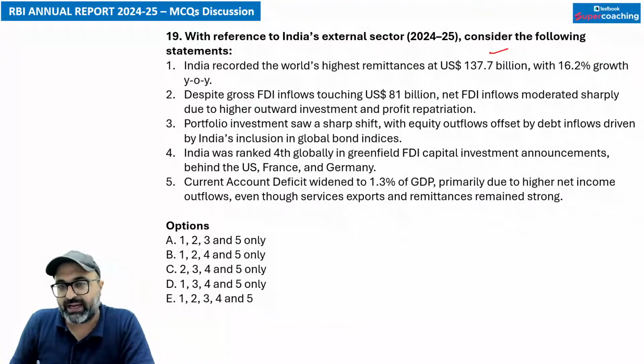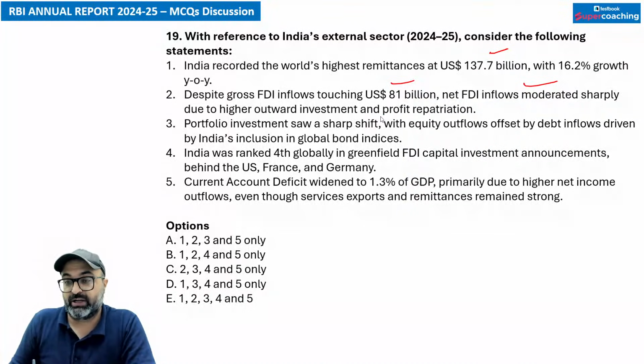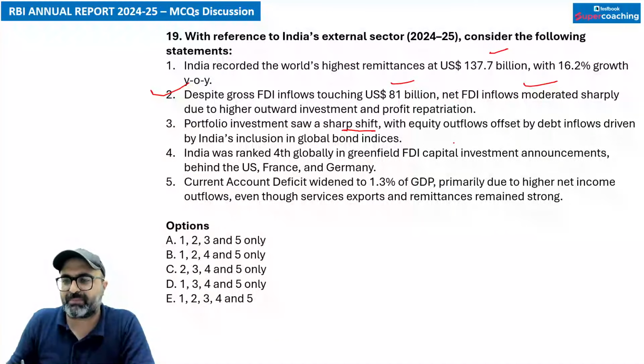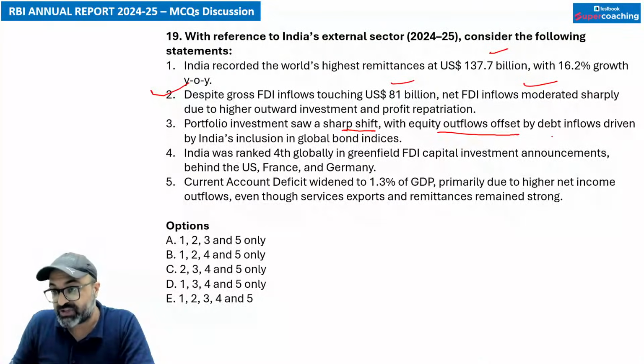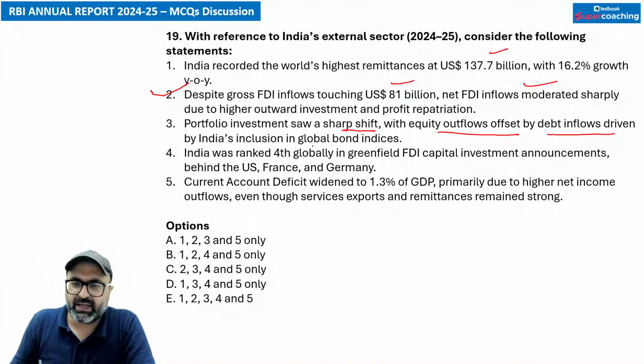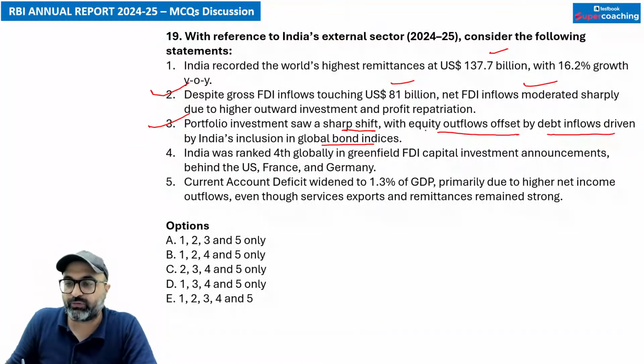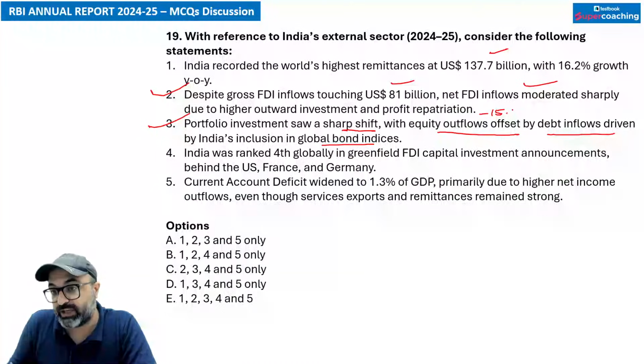That is true. Despite gross FDI inflows touching $81 billion, the net FDI moderated sharply due to higher outward investment and profit repatriation. That is correct. Portfolio investment has witnessed a sharp shift with equity outflows offset by debt inflows driven by India's inclusion in the global bond indices. That is absolutely correct. कैसे कि सर अगर आप इक्विटी आउटफ्लो की बात करेंगे दैट इज -$15.7 billion, और अगर आप डेट इनफ्लोज की बात करेंगे सो दैट इज पॉजिटिव $17.4 billion, एंड द रीजन इज ऑल्सो करेक्ट.